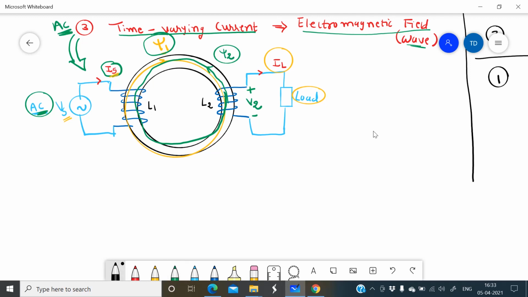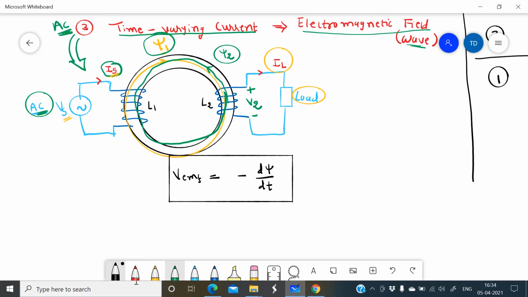The EMF produced across the second inductor, V EMF, we can write as minus d psi by dt. As we know, the definition of EMF is the rate of change of flux with respect to time. Why do I put a negative sign? Because the flux of the second inductor is in the opposite direction of the first inductor's flux, so it minimizes the effect of the flux due to the first inductor. That is why I put the negative sign.